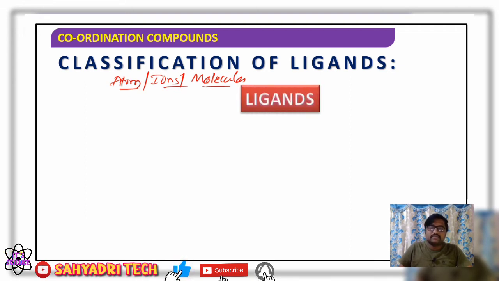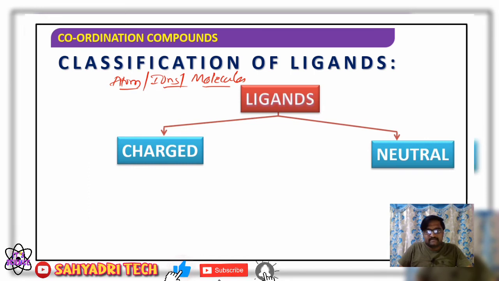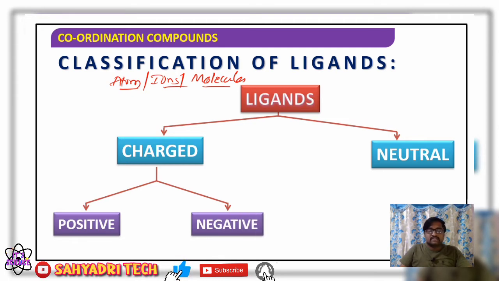Well, what is the basis of classification? Simply by considering charge. What is one way of classifying? Based on the charge we can classify the ligands: charged ones and neutral ones. Neutral ligands and charged ligands. And charged again gives us possibilities: either positively charged ligands, negatively charged ligands, or neutral ligands.